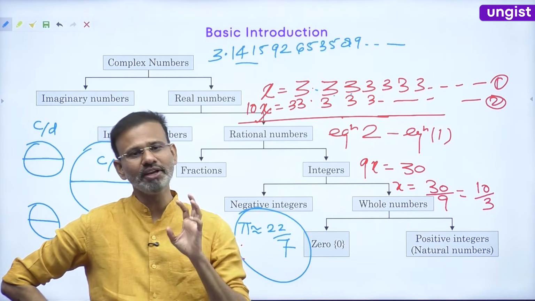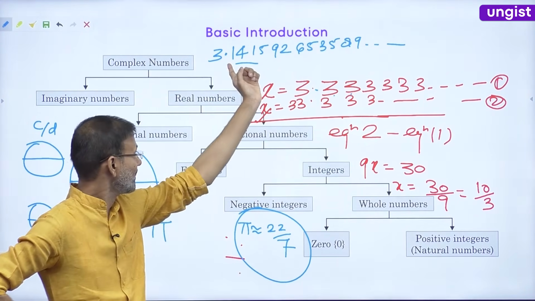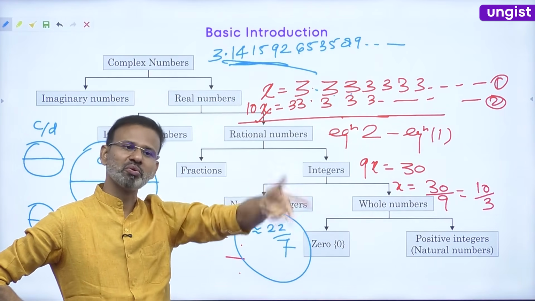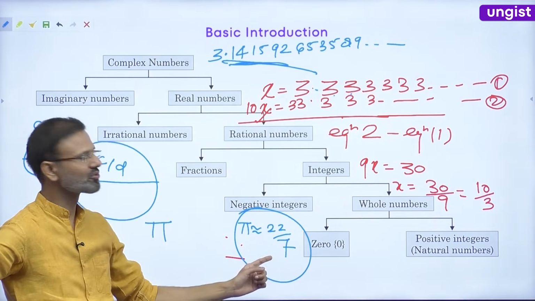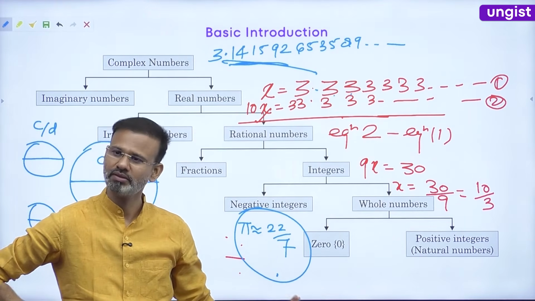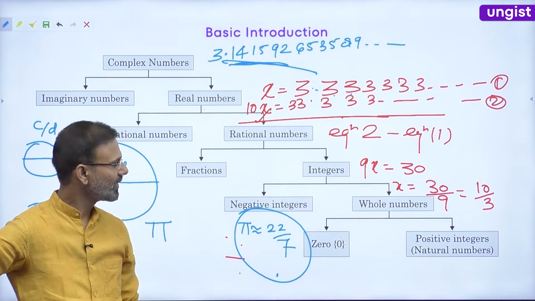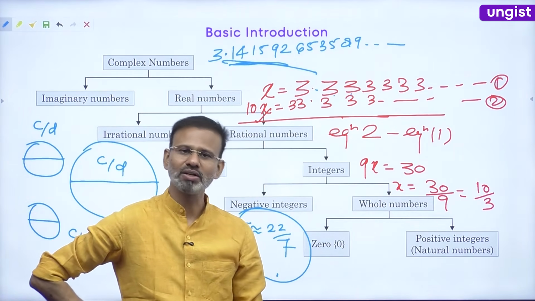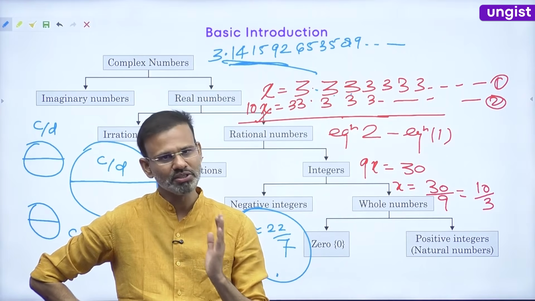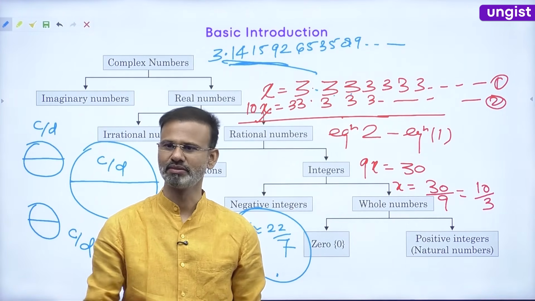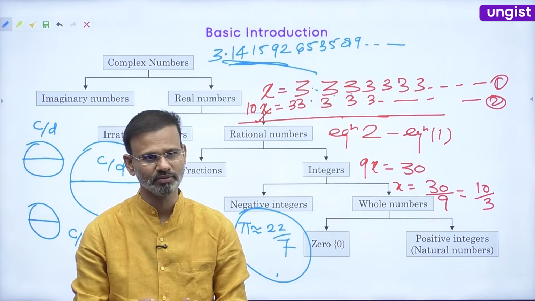And that's why a very close approximation to this number had to be found, and this was 22/7. Correct, everybody? That's why generally we use 22/7 as pi, but it is not the exact value. It is just for the ease of calculation and proper measurement that we had to use it. That's it. Correct, everybody?